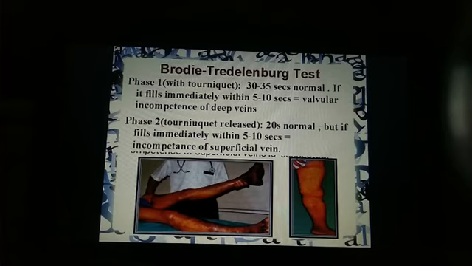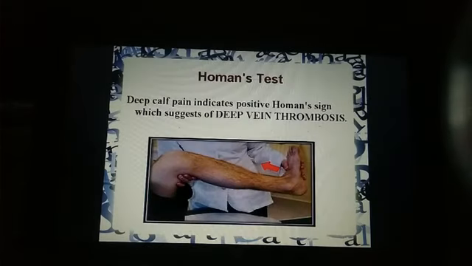So you have to remember in this test: in phase 1, with the tourniquet on, if veins distend immediately within 5 to 10 seconds, then it is valvular incompetency of deep veins. And in phase 2, with the tourniquet released, if the veins distend within 5 to 10 seconds, then it is incompetency of superficial veins, right?